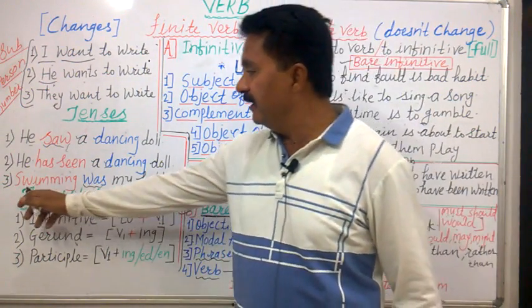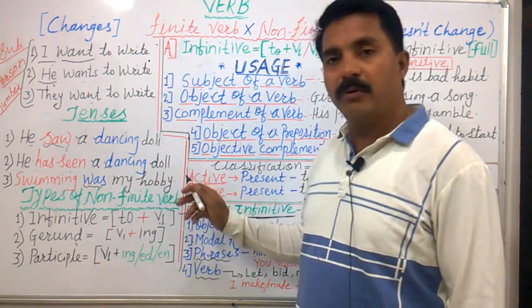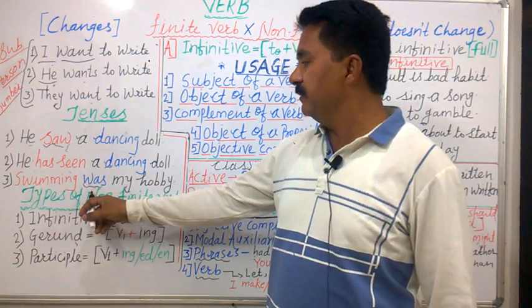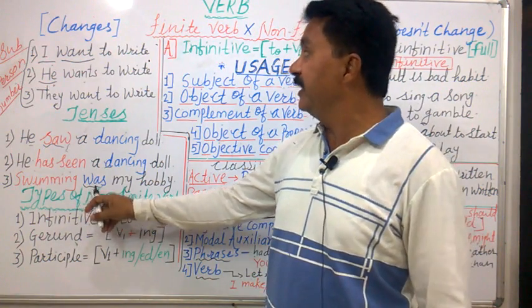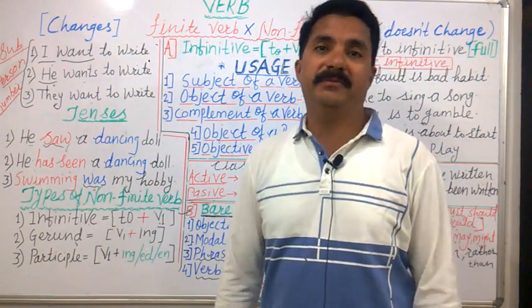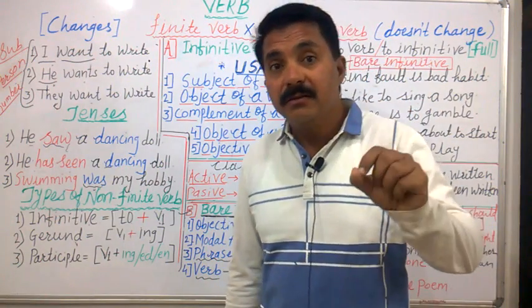In the next sentence we have taken, swimming was my hobby. Here in this sentence was will be is. Yes, it can change. So this changing verb is nothing but finite verb. So we have understood it.